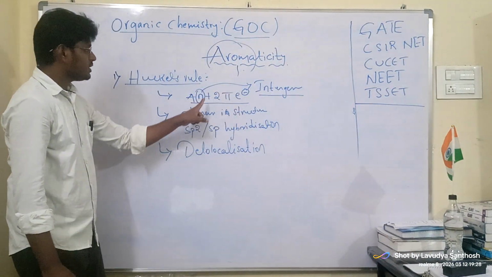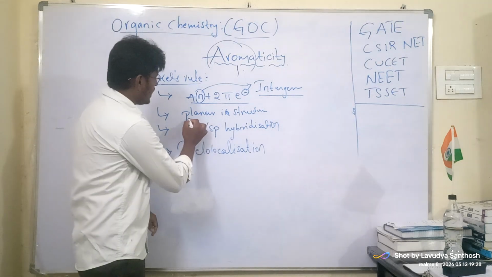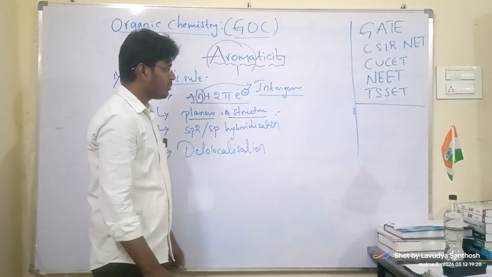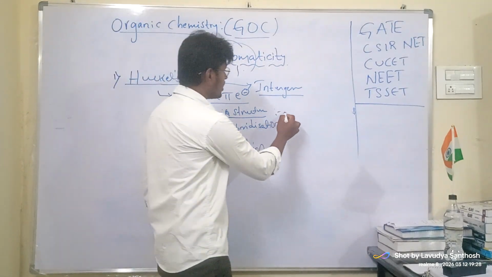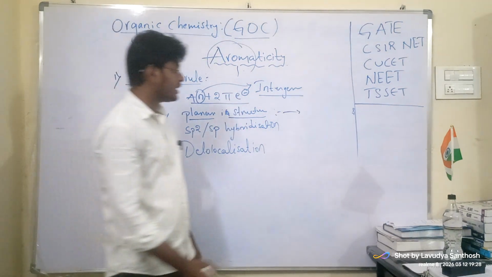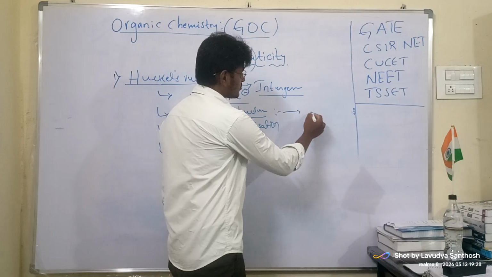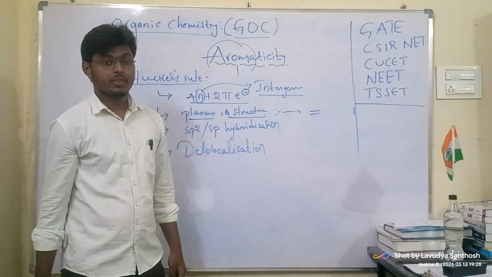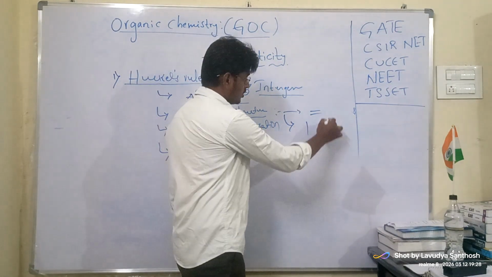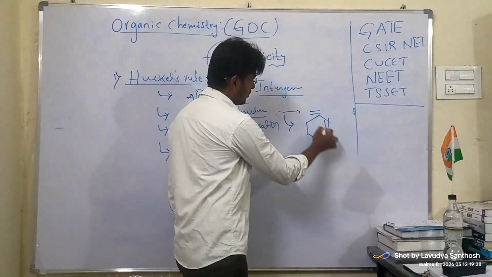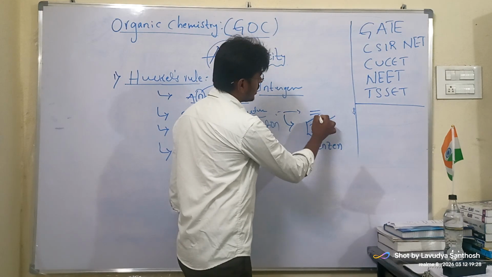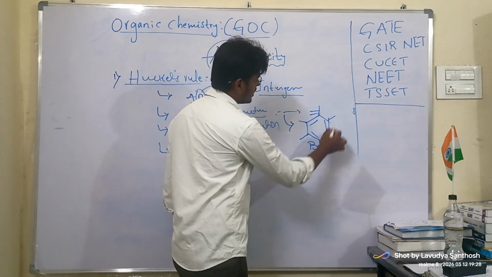n is an integer. Planar means the compound should be in the same plane. All the atoms should lie in the same plane. For example, we can see ethene, or for example benzene. In benzene, all carbons have sp2 hybridization.